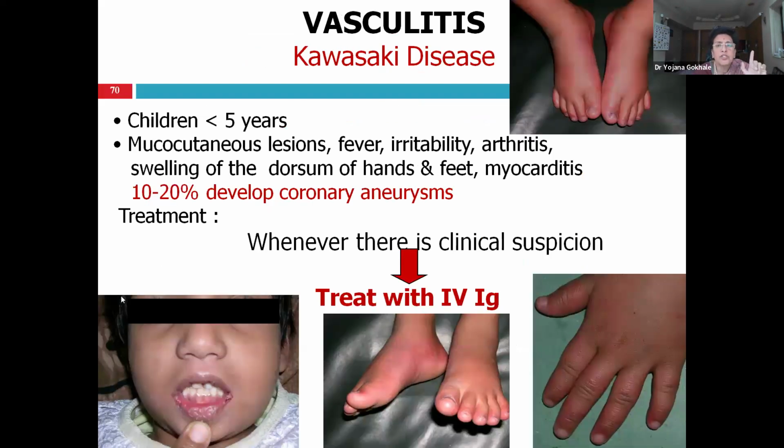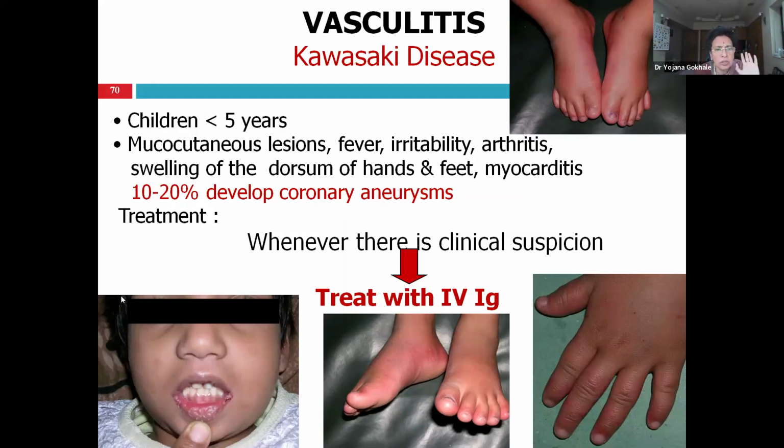So this is Kawasaki disease, a medium vessel vasculitis that occurs in children below the age of 5 years. They develop mucocutaneous lesions, fever, irritability, arthritis, the swelling of the feet and hand. 10 to 20% of them develop coronary aneurysms. Okay, so the moment you think of Kawasaki disease, start the patient on IVIG. There is no biomarker and you don't have to document coronary aneurysm for the treatment.